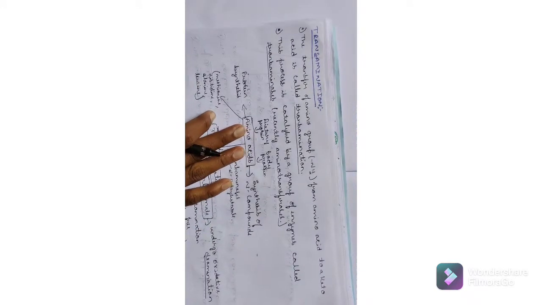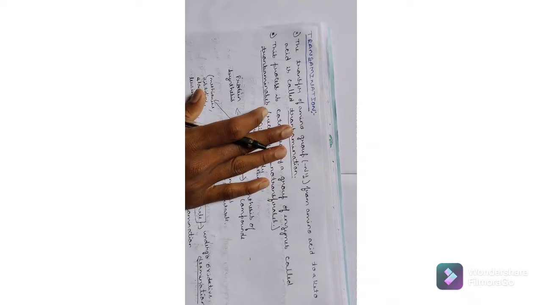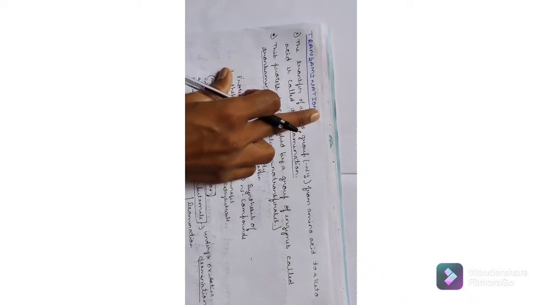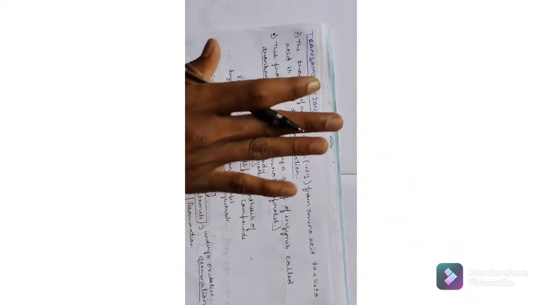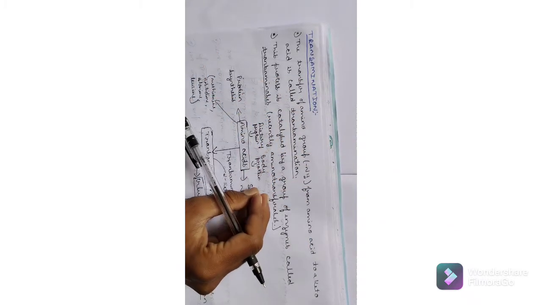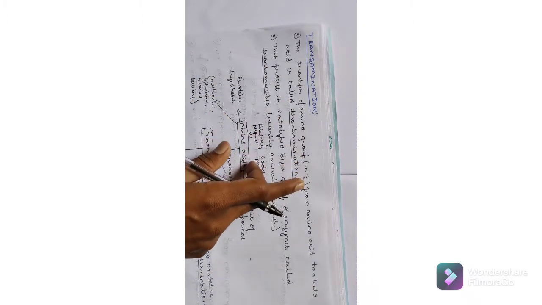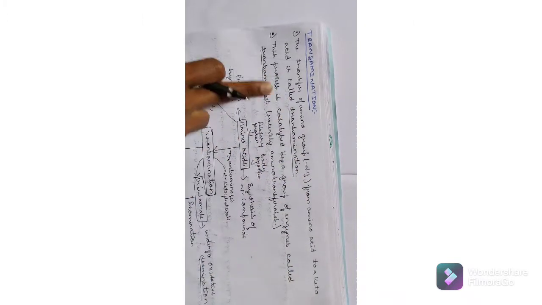I have told you that for amino acids there are several reactions. In these, a very important step is transamination. Let's study transamination. Simply remember, the amino group of the amino acid is transferred to the keto acid. The transfer of the amino group NH2 from an amino acid to a keto acid is called transamination. That's simple. Here, this is the amino acid.